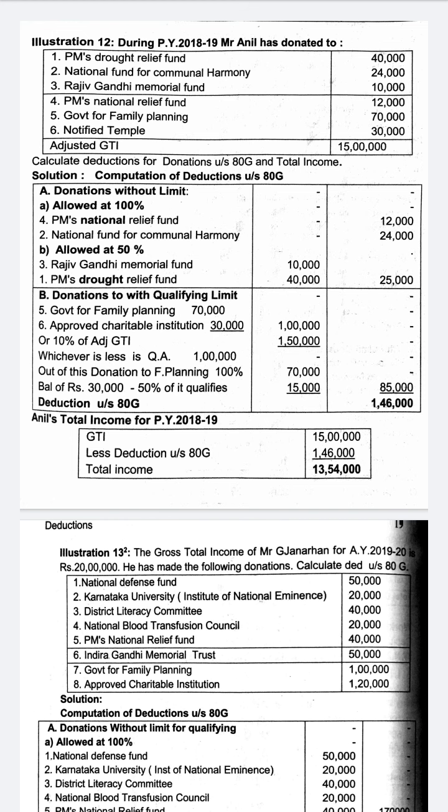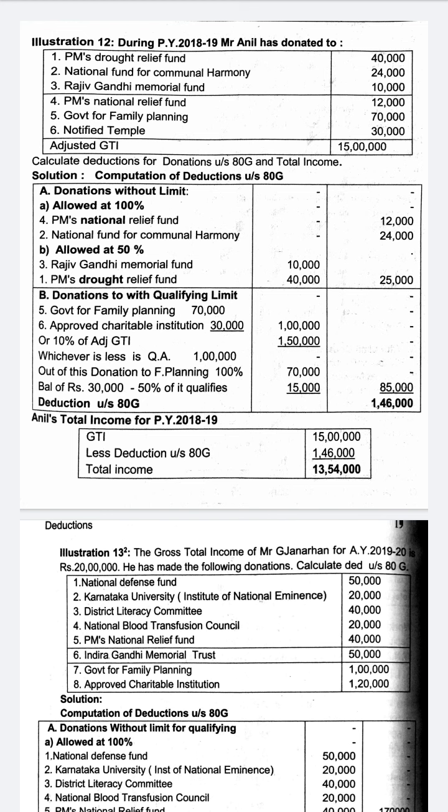Then there are only two in 100% with limit. They are donation to government or any local authority for the purpose of family planning. Remember, for the purpose of family planning it is 100% with limit, and any sum paid to the Indian Olympic Association by the central government for development of infrastructure for sports, etc., comes under 100% with limit. So family planning and IOA, the Indian Olympic Association, for development of sports, games, etc.